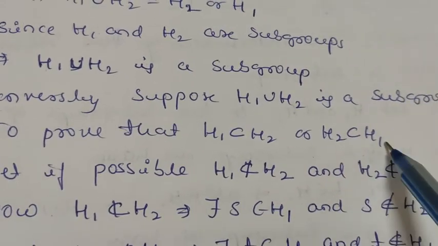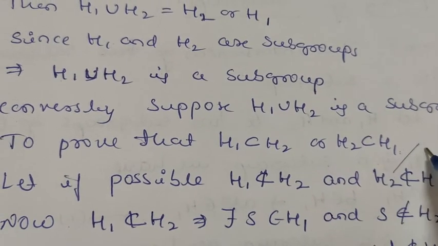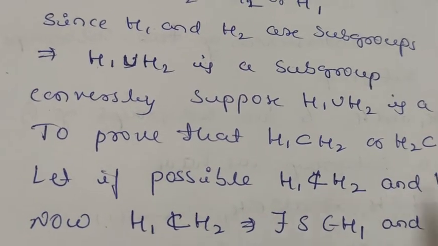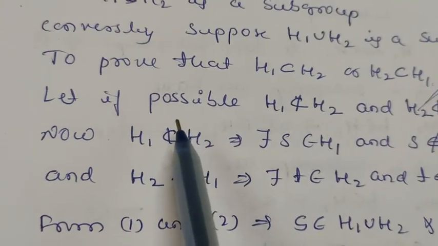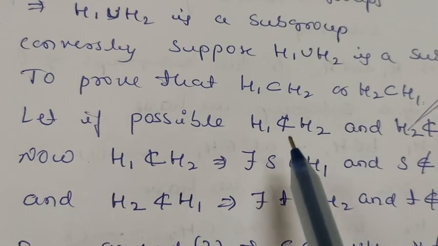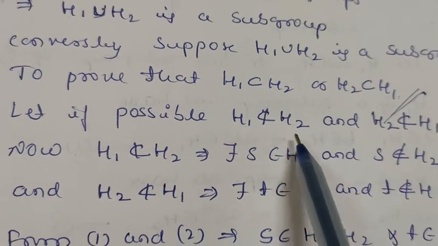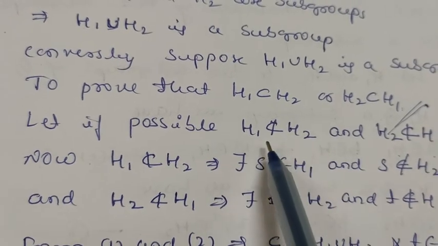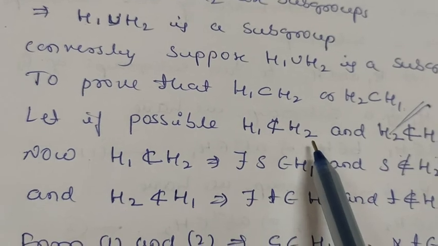This you have to prove. If H1 union H2 is a subgroup, then you have to prove either H1 is in H2 or H2 is in H1. Suppose, let us assume here, if possible, H1 is not contained in H2 and H2 is not contained in H1. Means they are not the subsets of each other.